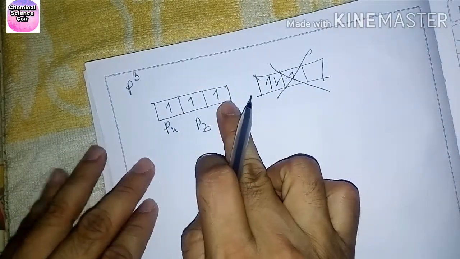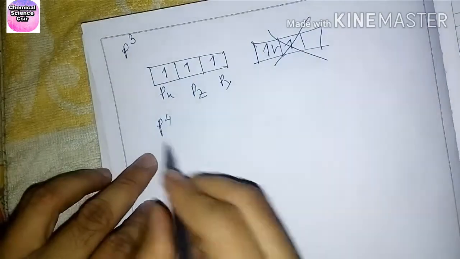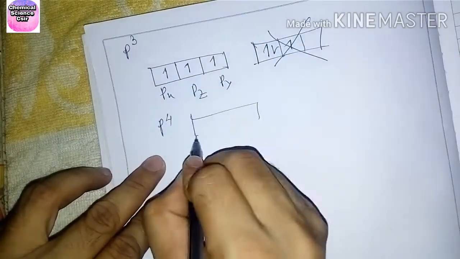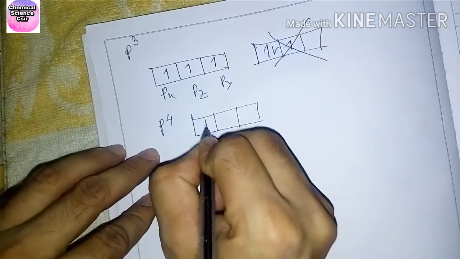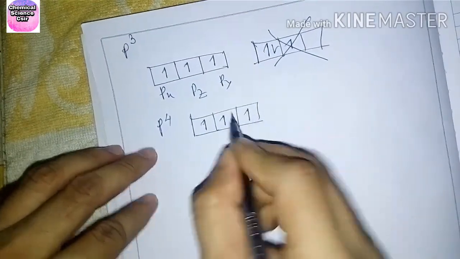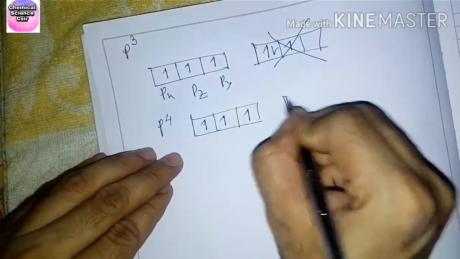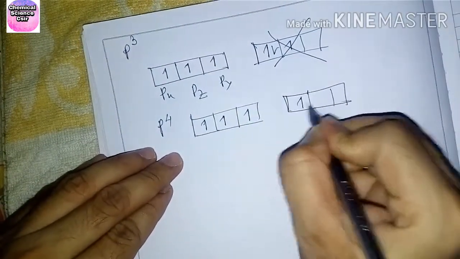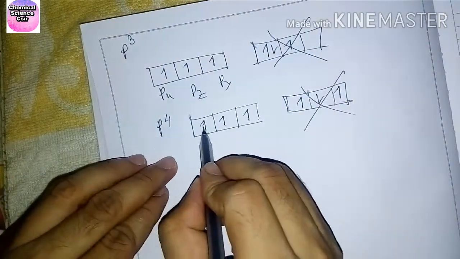This process is correct. Now suppose you have p4. How to fill it up? According to Hund's rule, first 1, 2, 3 with spin up. Don't write it like this, with spin down in the first orbitals; that is wrong. So this process is correct.